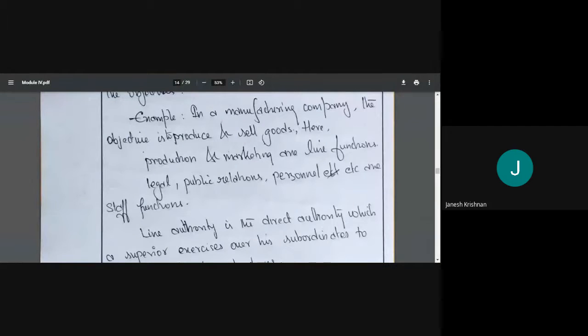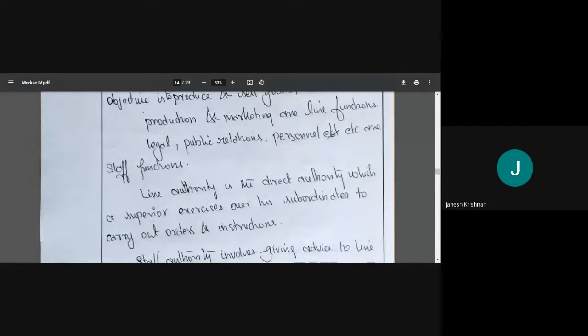Then the legal, the public relations, the personnel, etc. are staff function. If there is a legal problem, what will happen? The people in the line function will call up the advocates, the lawyer, and ask for advice. So they will advise the line function in order to meet what is to be done. So legal, public relations, and personnel, etc. will be staff function.